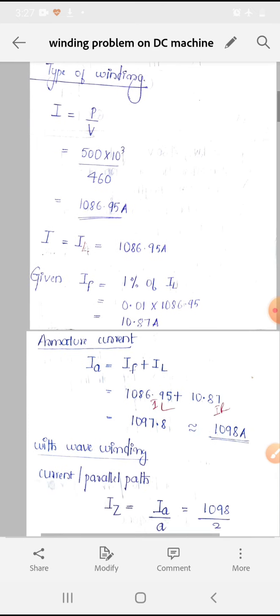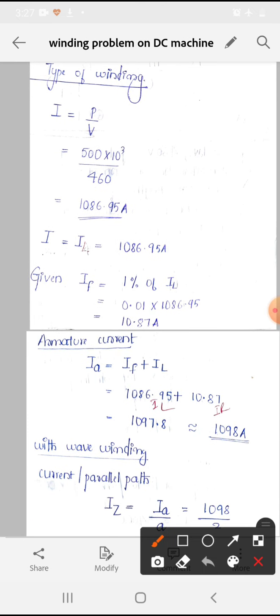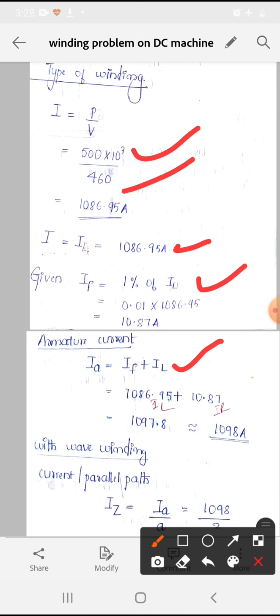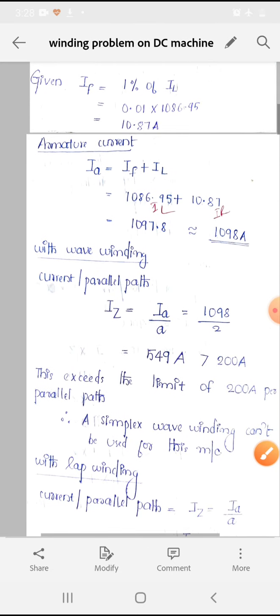IA is equal to IF plus IL. So in the question, IF is given as 1% of IL. IL is equal to I, therefore I is equal to P by V. In the question P is given and V is given. So IL is obtained as 1086.95. Substituting these two values, we will get the armature current 1098.